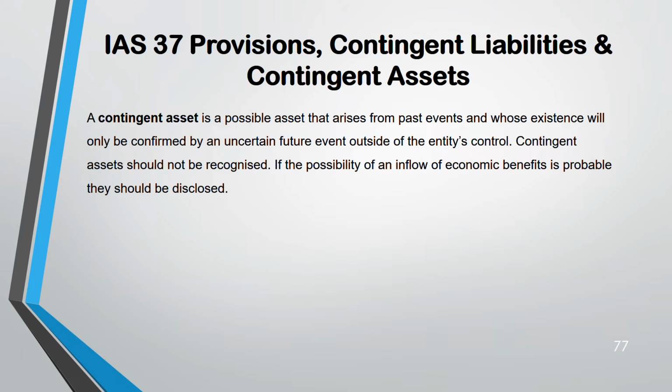So even for contingent asset, you can only disclose, you do not recognize them, if there is a high probability of having an inflow of economic benefit. Then only you should disclose. There should be a high possibility of it. This should be higher than the contingent liability also. Contingent liability, even if you have a low probability, you still have to disclose. But contingent asset is not like that. Possibility of having that inflow should be high enough.